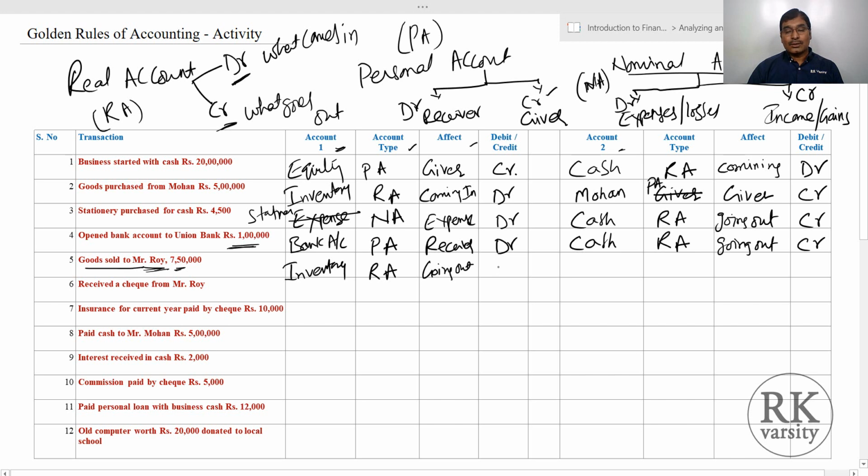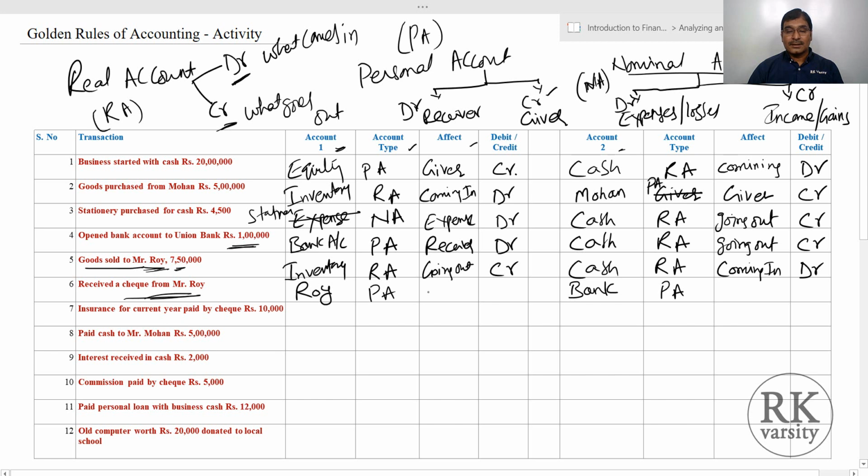So when it goes out, you'll write a credit. Cash is a real account and coming in. So when it comes in, what is it we do? Yeah, we do debit. Then received check from Mr. Roy. So here two accounts, one is Roy and second one is the bank, in the form of a check you are receiving. So Roy is a personal account, bank is also a personal account.